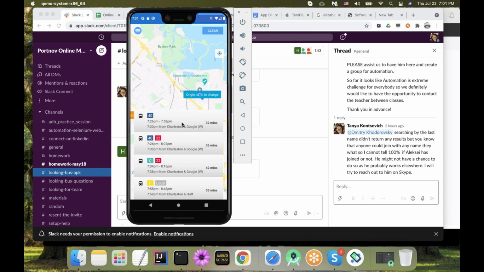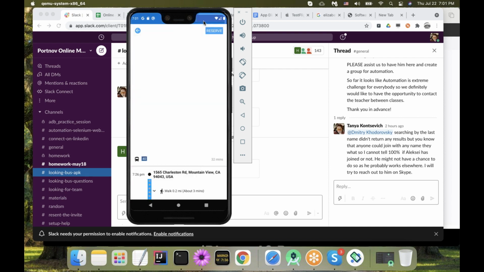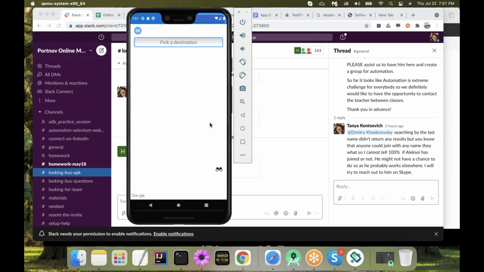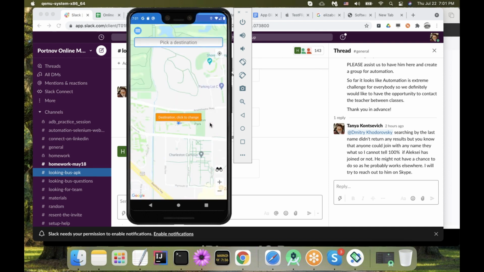So for example, I will choose the first one and tap reserve, and it will start giving me some instructions. When is my bus, blah blah blah. I'm not going to repeat everything because it is also on your video, and it's done with a good demo from the developers. So watch how it works. But LookingBuzz